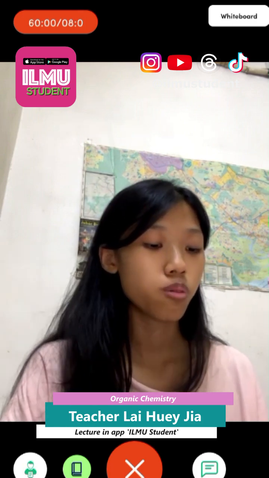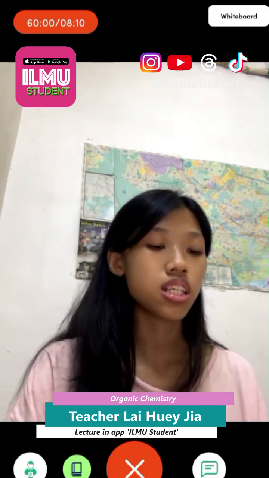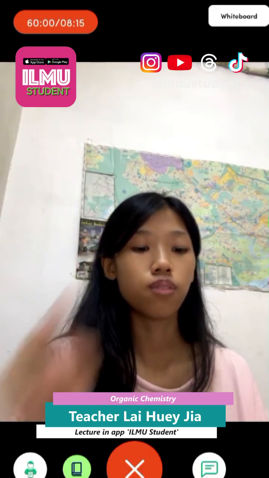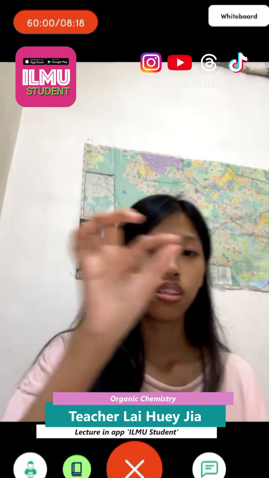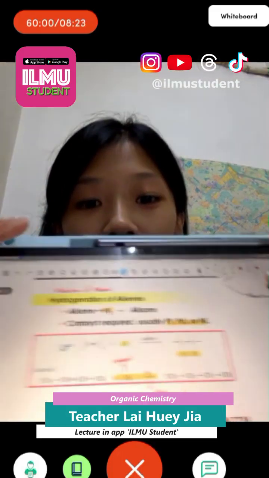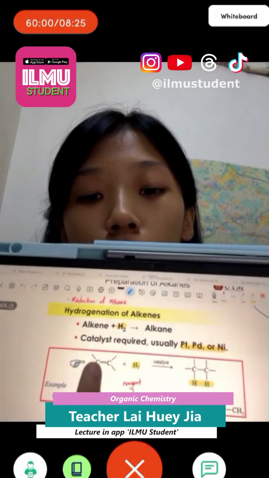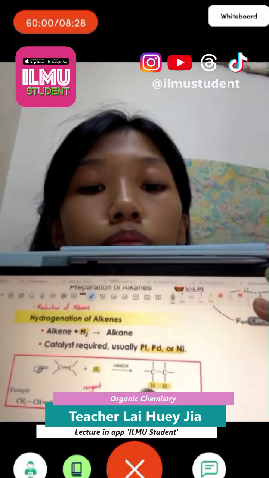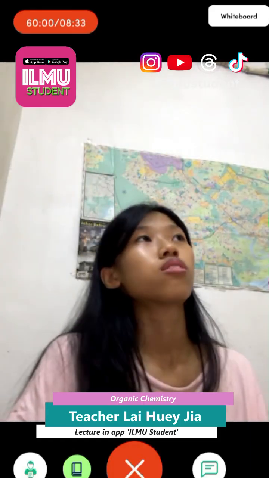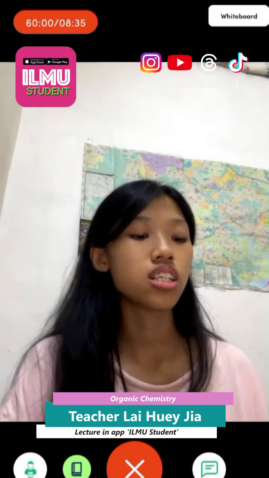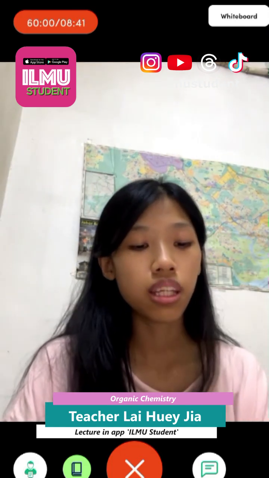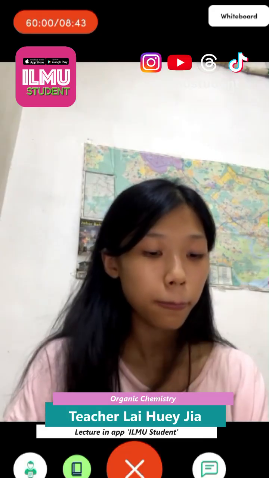So we break the C double bond C and add 2 hydrogens, one to each C. This is the double bond. So the double bond will break and both H will be added on it. The reagent that we use for the reaction is hydrogen H2 with a catalyst like Pt, Pd, or nickel.